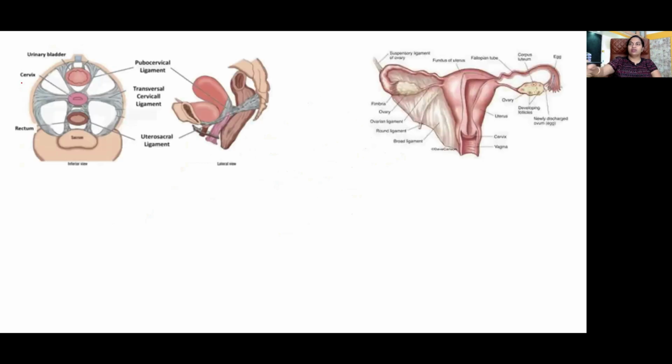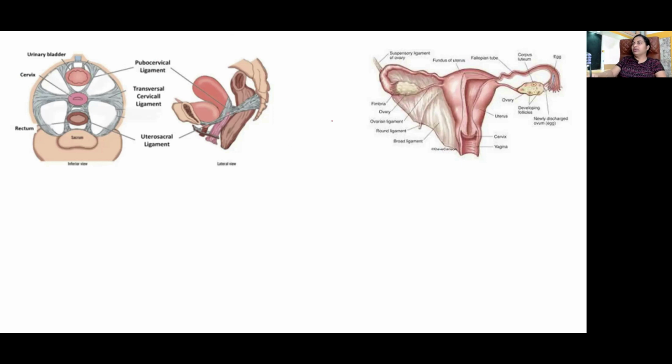Not a true support of uterus. Which one is the right answer here? Yes. Okay. Why? All the others are true ligaments, condensations of fibromuscular tissue. Broad ligament is just a peritoneal fold. It cannot support the uterus as such.